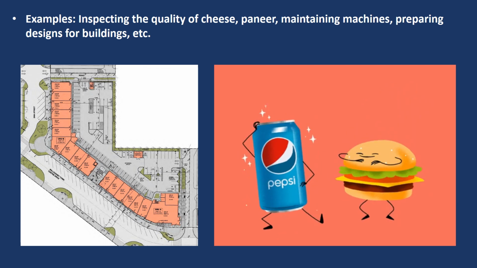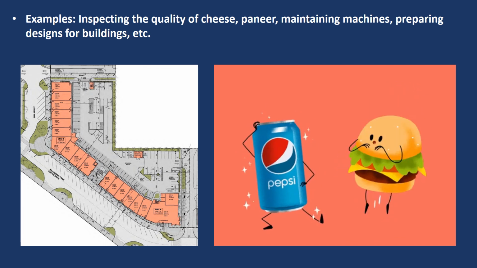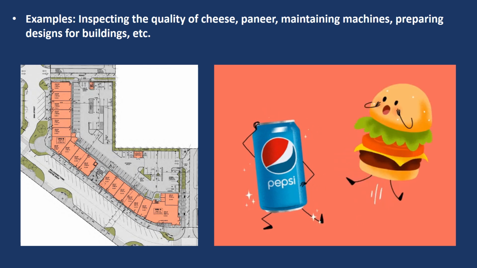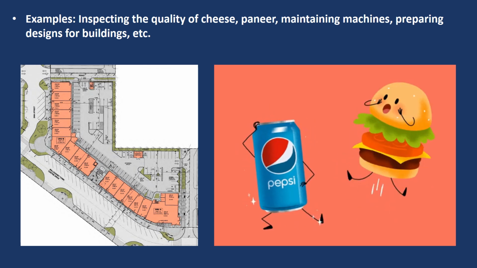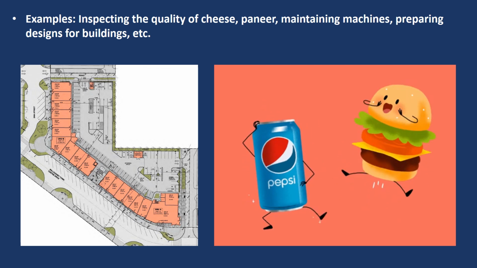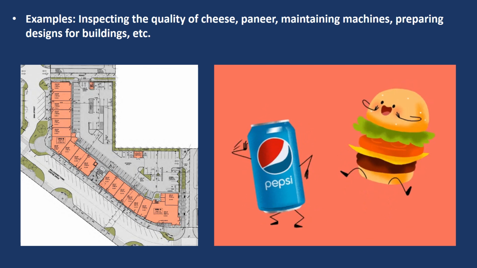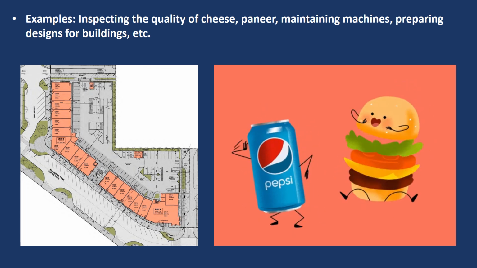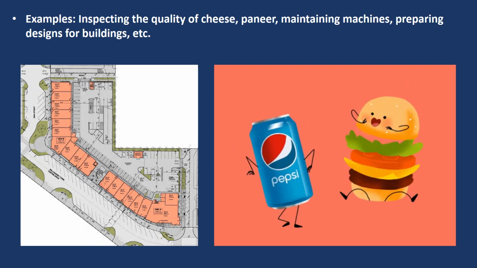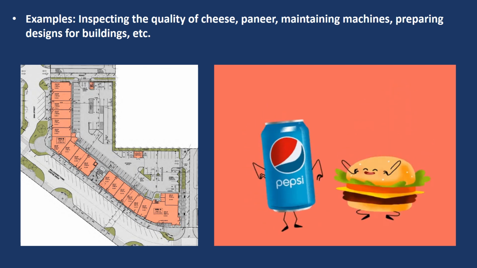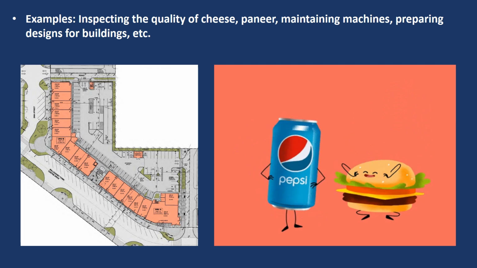Example, a food quality inspector. He inspects and checks the quality of food. An engineer looks after the maintenance of the machines. An architect who prepares the designs for houses and buildings. A doctor who treats patients. All these people are experts and have good knowledge of their occupation.